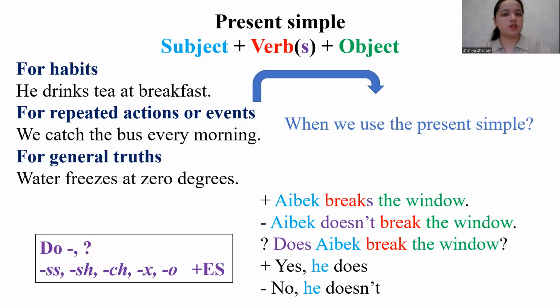First of all, I want to tell what present simple is, the form of present simple and when we use it. The form of present simple is subject plus verb with s plus object. We use the present simple for habits. For example, he drinks tea at breakfast. For repeated actions or events. For example, we catch the bus every morning. Also for general truths, water freezes at 0 degrees.